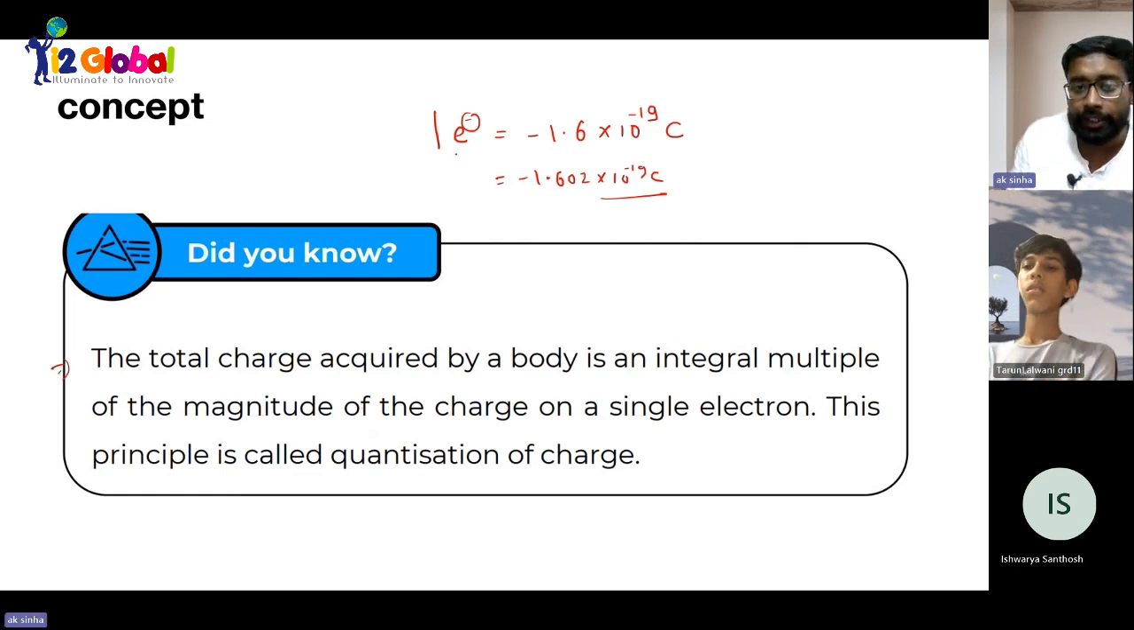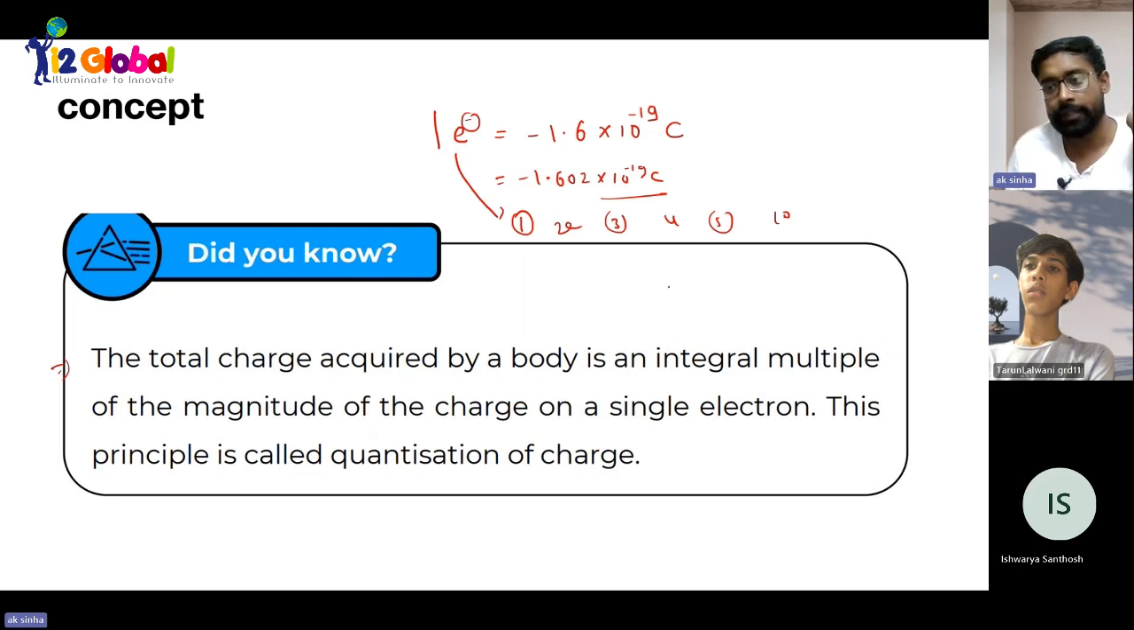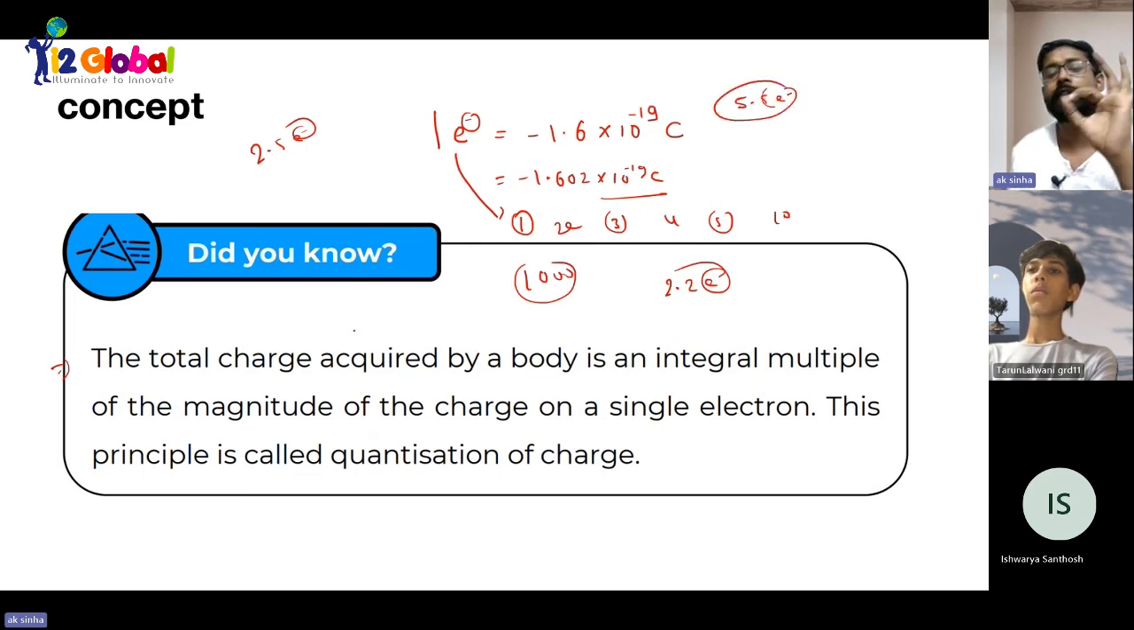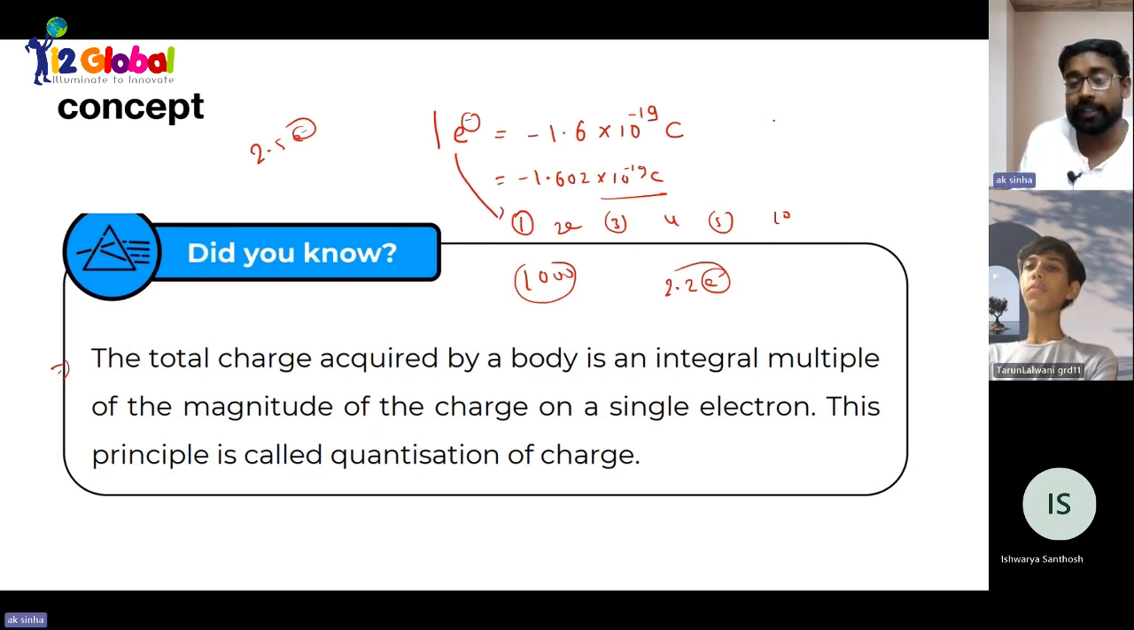Now, whether you are transferring one electron, two, three, four, five, 10, 1,000, a million, a billion, a trillion electrons, no matter how many electrons you transfer, this will be an integer. You cannot transfer 2.5 electrons. You cannot transfer 2.2 electrons. You cannot transfer 5.5 electrons. Understood this concept or not? Yes, sir.